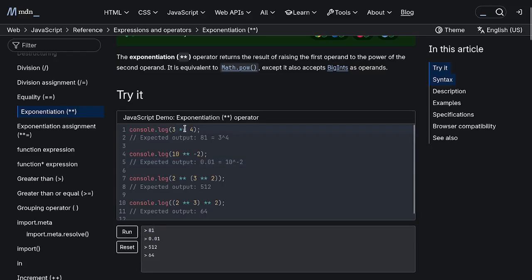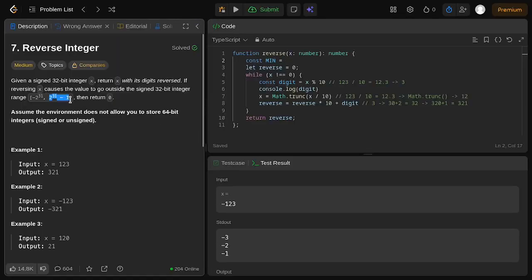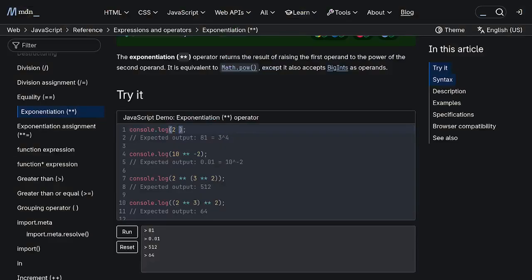But let's say about the console.log, we need to declare the highest value of the 32-bit integer, the maximum value of that. We can use the 2 with the power of the 31 and then -1.